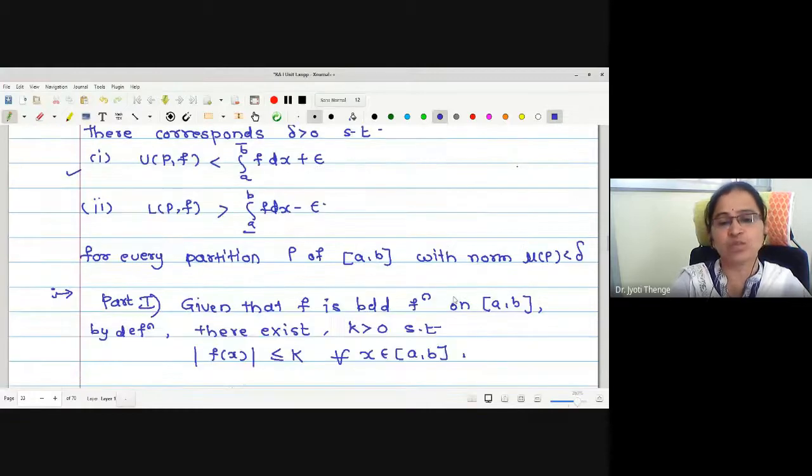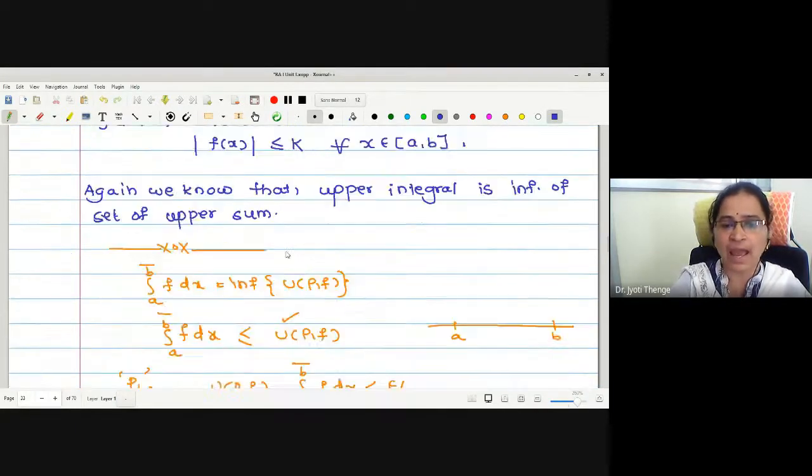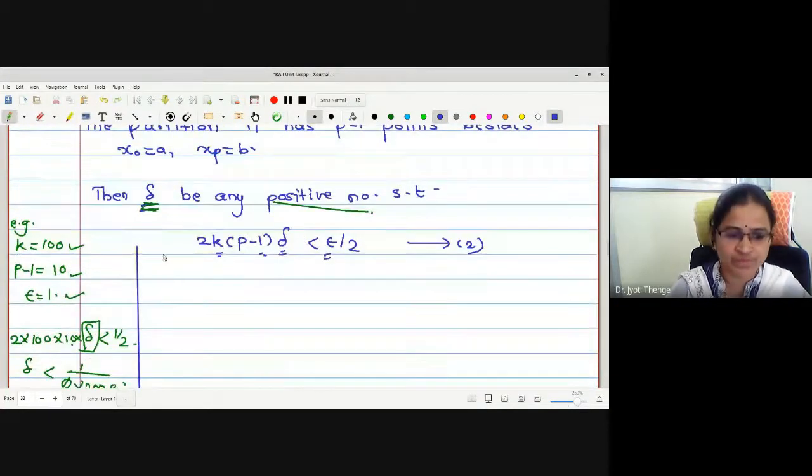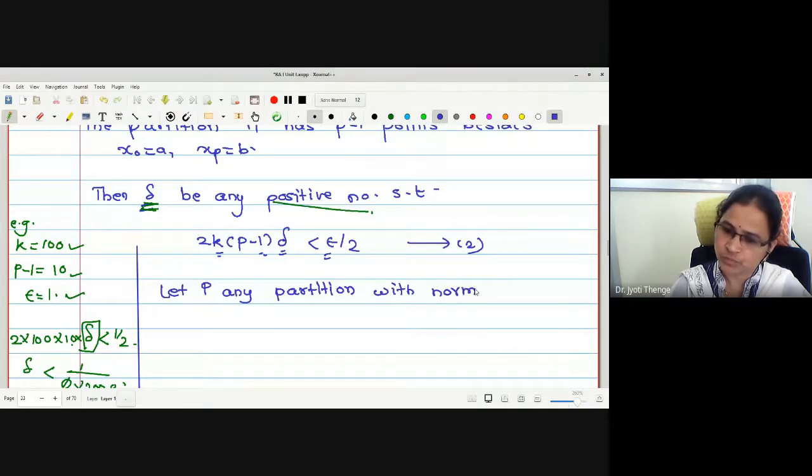Now let me select one arbitrary partition P which satisfies this condition, and later we will take the refinement of this P and this particular P1 we have selected. Let P be any partition with norm P less than delta.